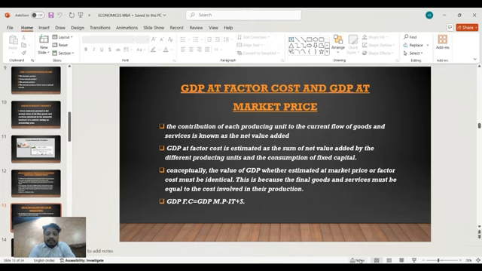Conceptually, the value of gross domestic product, whether estimated at market price or factor cost, must be identical. This is because the final goods and services must be equal to the cost involved in their production. GDP at factor cost equals GDP at market price.